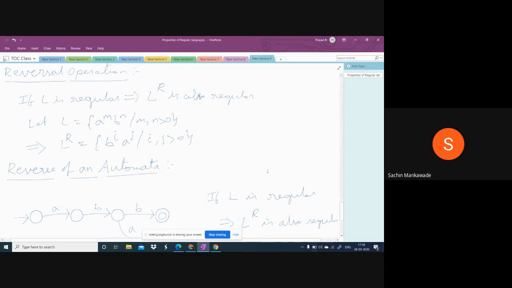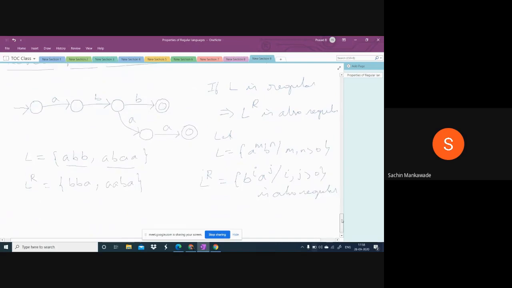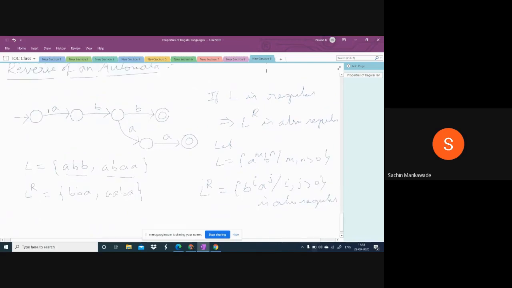Now we see what is the reverse of an automata. Now look at this one. The strings accepted by this machine are A, B, B, and the other one is A, B, A, A. Now, what is the reverse of A, B, B? Simply B, B, A. What is the reverse of A, B, A, A? It is A, A, B, A.